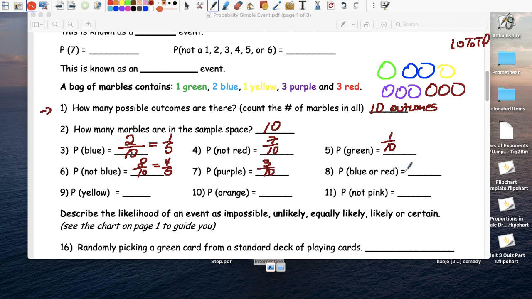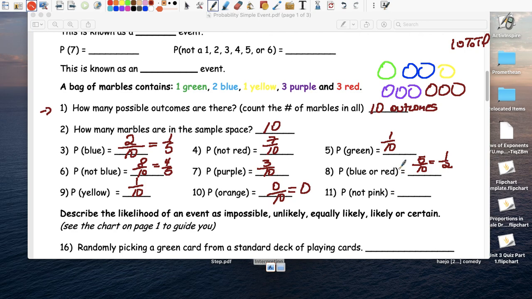Blue or red. So 1, 2. 2 blues, 3 reds. That's 5 in total over 10. Yellow. Probability of yellow. 1 over 10. Probability of orange. Is there any orange here? No orange, so it's 0. Right, so actually we can write 0 out of 10, which is the same thing as 0.